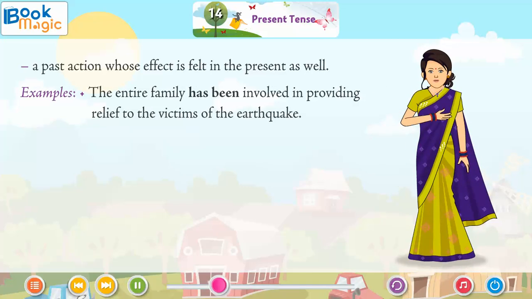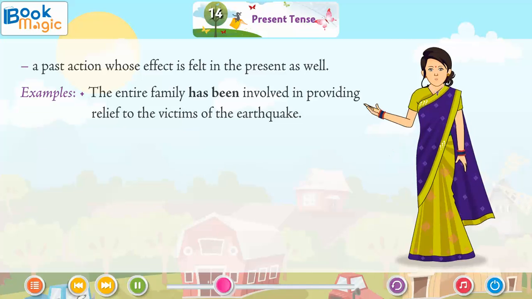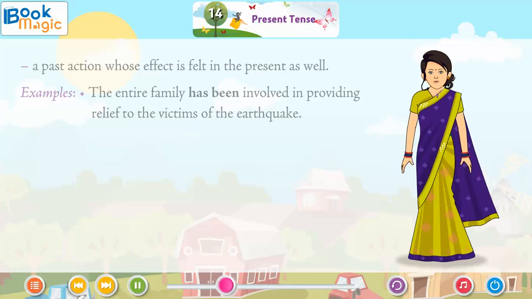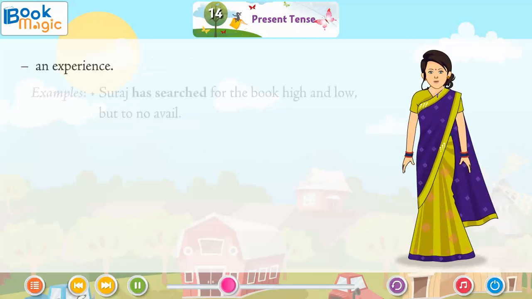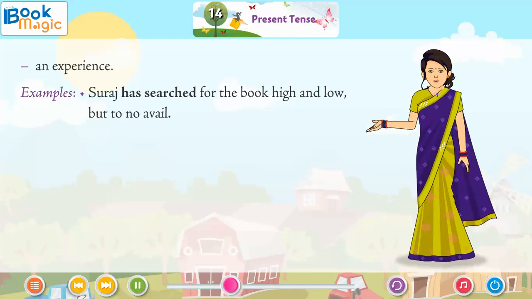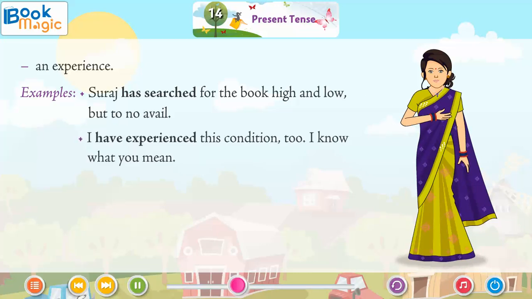Example: the entire family has been involved in providing relief to the victims of the earthquake. An experience. Examples: Suraj has searched for the book High and Low, but to no avail. I have experienced this condition too. I know what you mean.